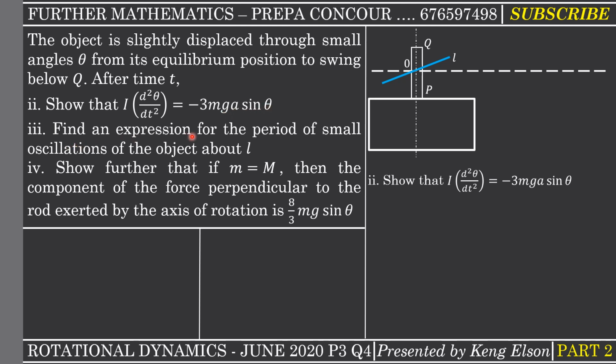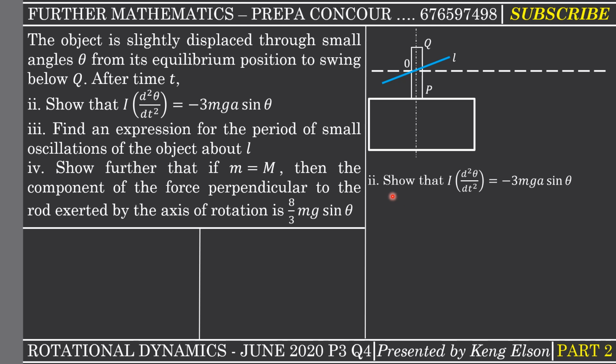Then we find the expression for the period of small oscillations of the object about the axis L. Then we show further that if the mass of the rectangular lamina and the mass of the rod are equal, then the component of the force perpendicular to the rod exerted by the axis of rotation is 8 on 3 mg sine theta.